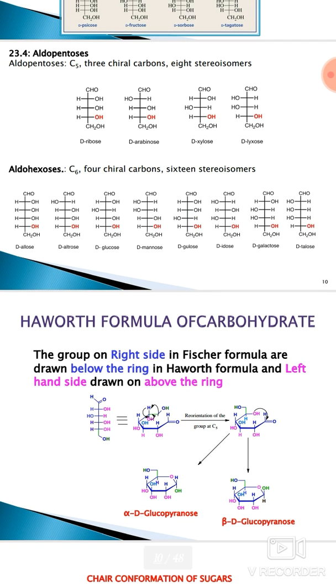Similarly, taking the example of aldohexose, it has 6 carbons and 4 chiral centers. Therefore, you can calculate that it produces 16 isomers. Out of these 16 isomers, 8 are D isomers and 8 are L isomers. These 8 isomers are D-allose, D-altrose, D-glucose, D-mannose, D-gulose, D-idose, D-galactose and D-talose.